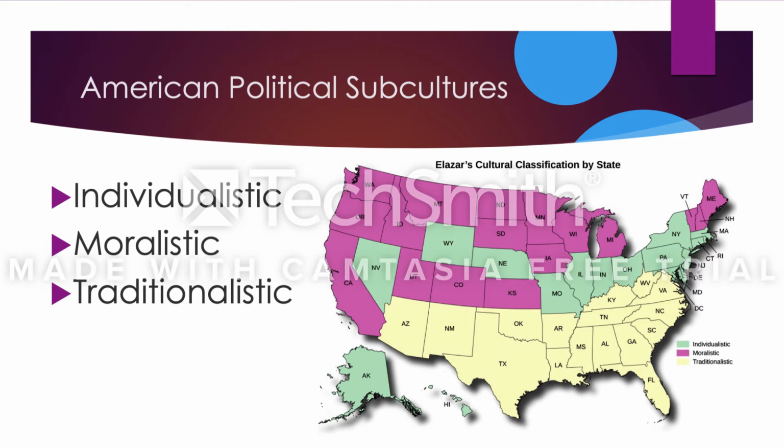The photo attached shows where each state fits into these subcultures. The pink is the moralistic subculture, the green is the individualistic subculture, and the yellow is the traditionalistic subculture.